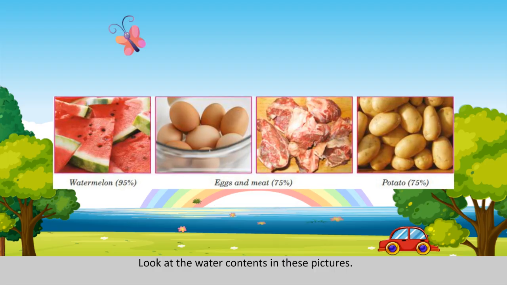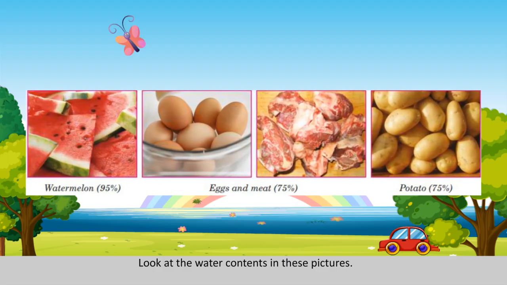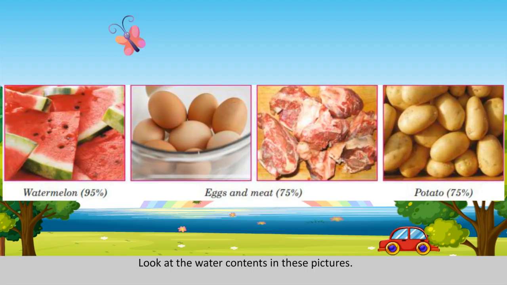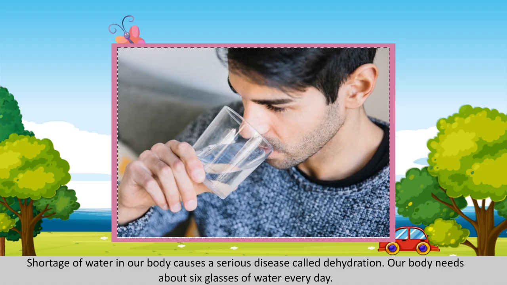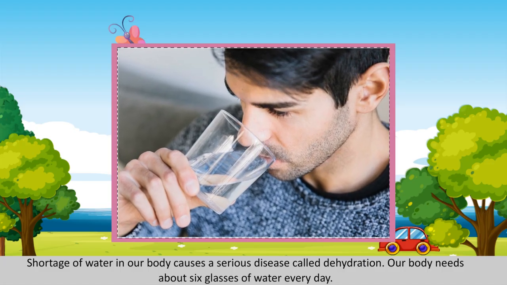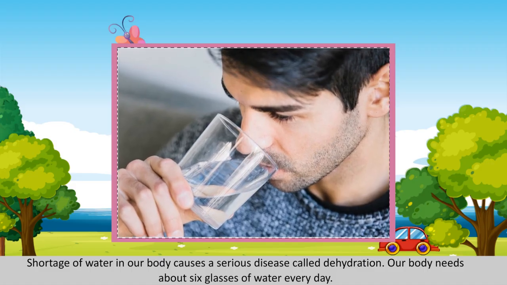Look at the water contents in these pictures. Watermelon, 95%. Eggs and meat, 75%. Water contents in some food products. Potato, 75%. Shortage of water in our body causes a serious disease called dehydration. Our body needs about 6 glasses of water every day.